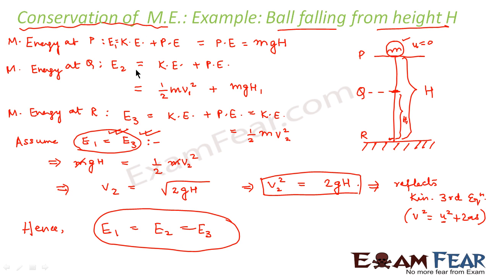Right? So even if you equate E1 and E2, or E2 and E3, if you equate any two of them, you will reach an expression which will reflect the kinematics equation. So I hope I have made it quite clear to you. Conservation of mechanical energy means that the total mechanical energy at any point at any time will remain constant.